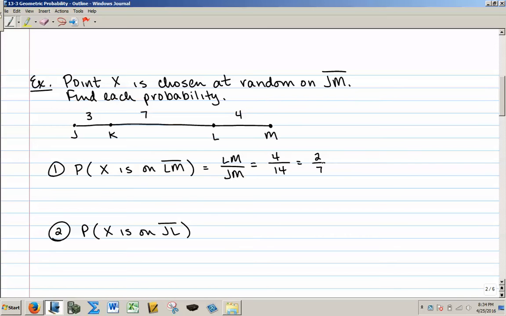Second example, what is the probability that point X chosen at random lies on segment JL? Well, that's going to be the length of JL over the length of the entire segment JM. JL is 10, JM is 14, and that fraction reduces to 5/7.